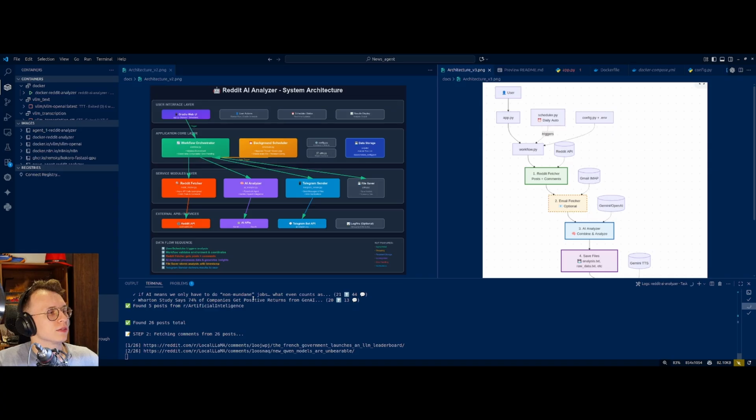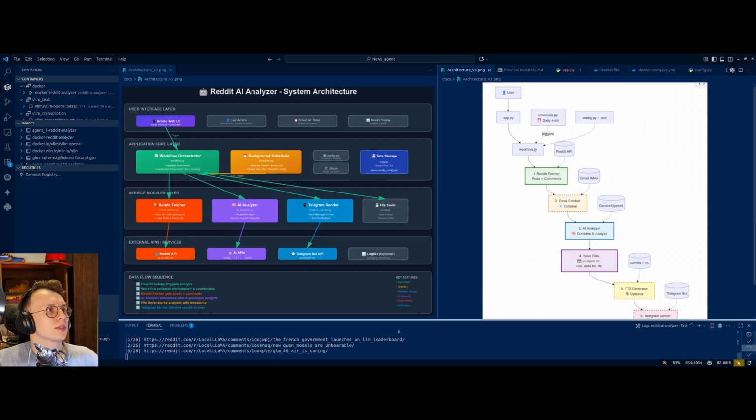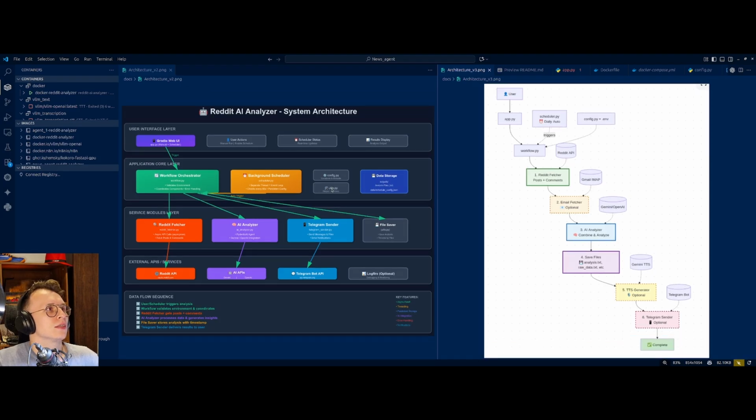As you can see below, it's already running. And the first thing you can see looking at these two architectures is that I got better at doing graphs automatically of my code. So that's the second version, and that's the third version. In the old version, we have just the fetcher of Reddit news and then running it through a free Google API to generate analysis of this. And then we send it with a Telegram bot to our phone and save the file and so on.